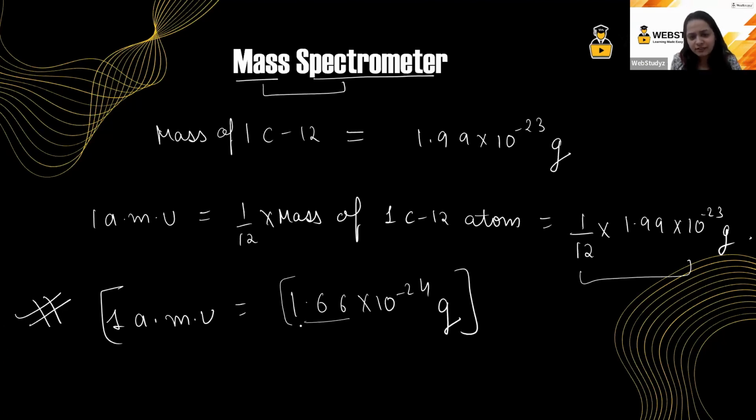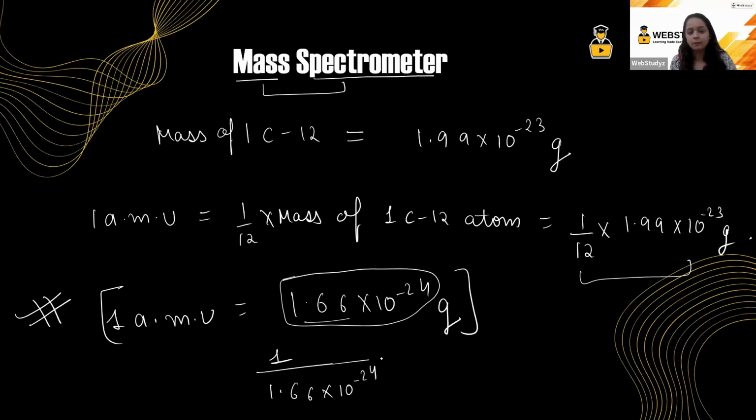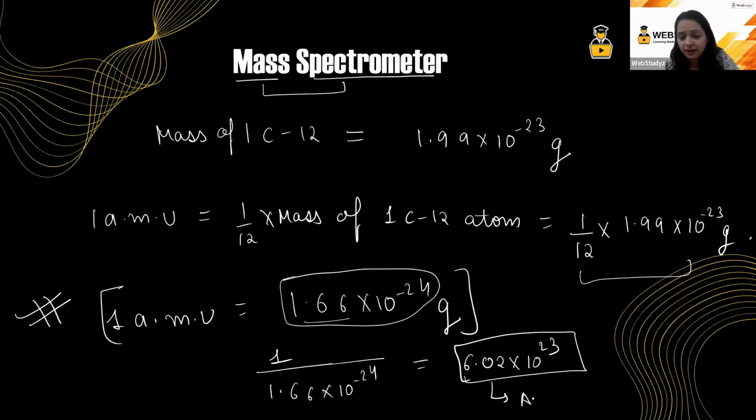Now, if I take the reciprocal of this particular number, let us suppose I am taking 1 upon 1.66 into 10 raised to the power minus 24, we got the value as 6.02 into 10 raised to the power 23. And dear students, this 6.02 into 10 raised to the power 23 is only your Avogadro number. I hope it is very clear from where this Avogadro number got originated. It is just the reciprocal of one atomic mass unit.